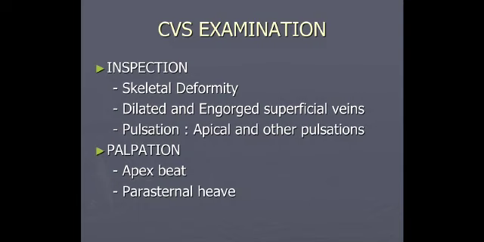So having known the position of the apex, the next thing is we need to know what is the character. Normally the apex beat just touches and slightly elevates the examining finger.